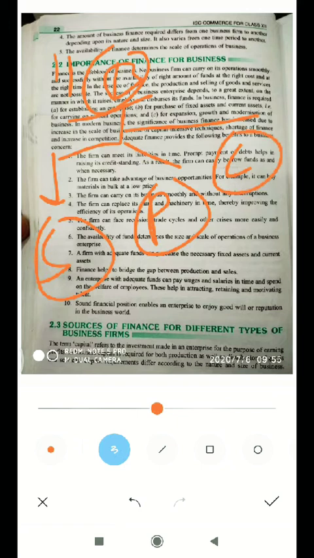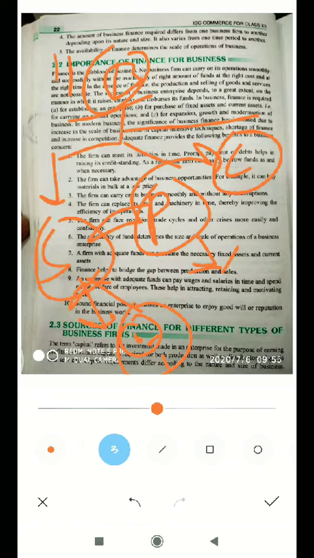Okay, and under the sole proprietorship, we know that it is a one-man army, which means less capital is required compared to a partnership or a company. Second, partnership, which you are studying in accounts.